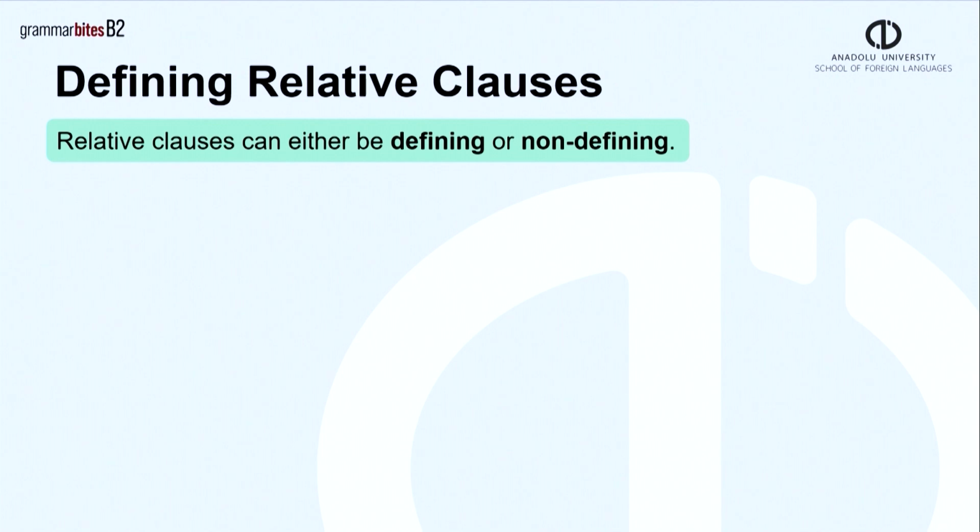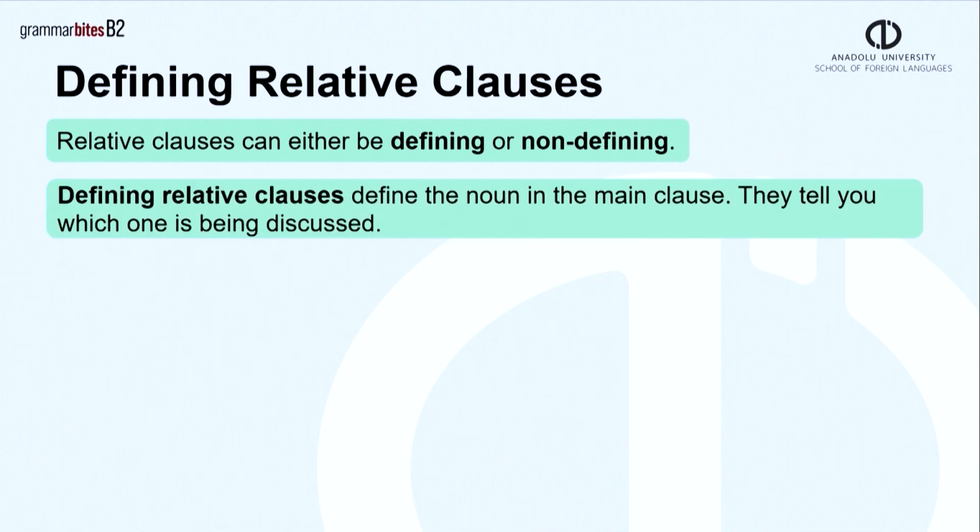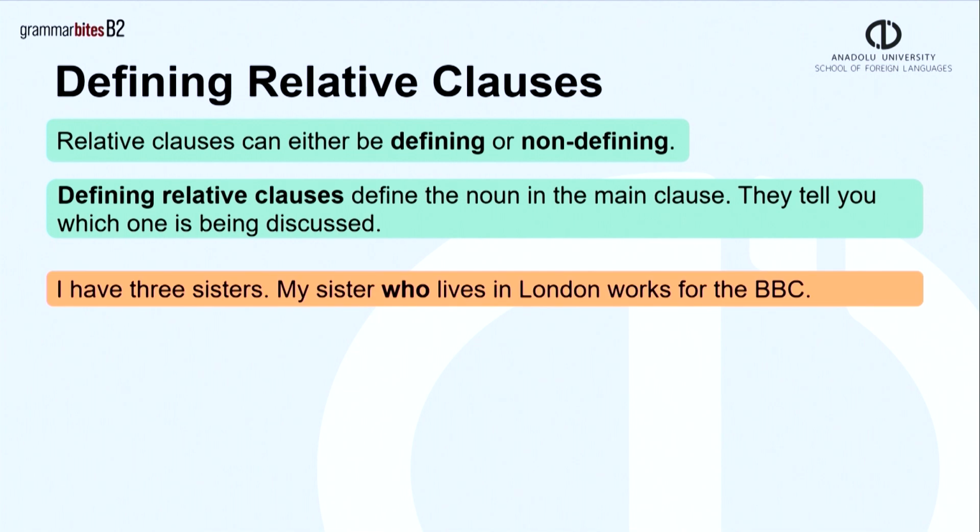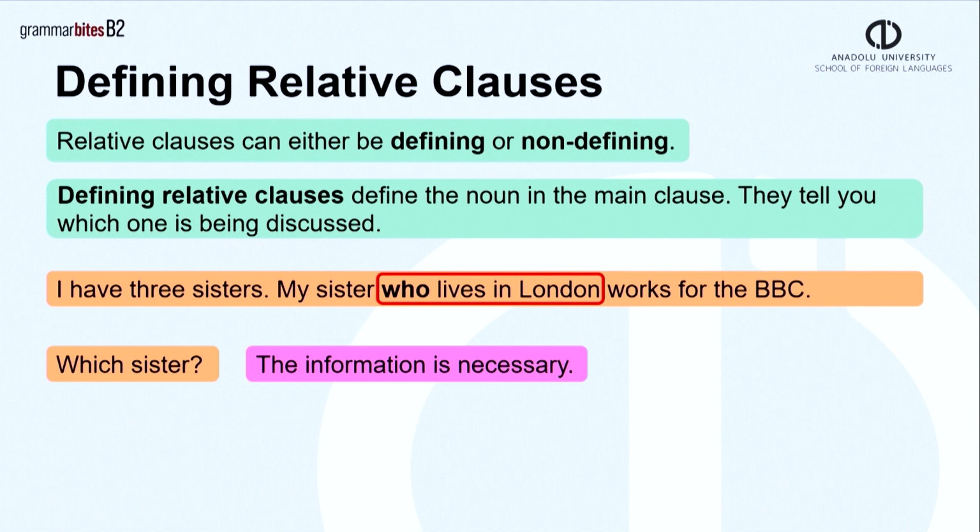Relative clauses can either be defining or non-defining. Defining relative clauses define the noun in the main clause. They tell you which one is being discussed. I have 3 sisters. My sister who lives in London works for the BBC. Here, who lives in London is a defining relative clause because it answers the question, which sister, and the information is necessary.